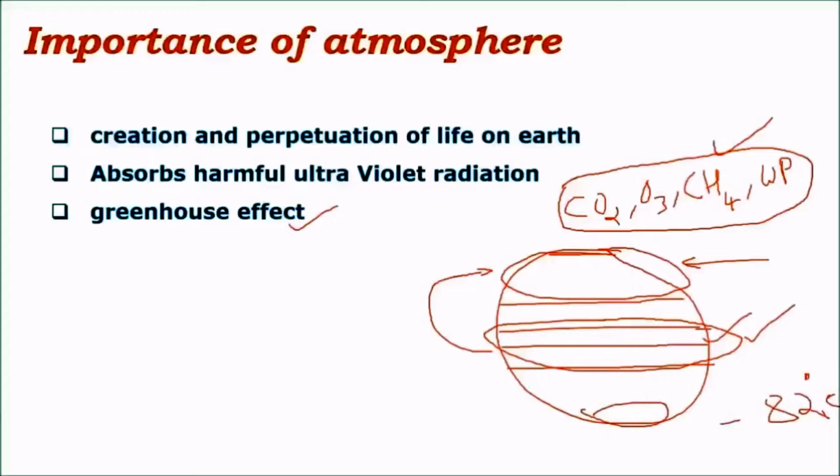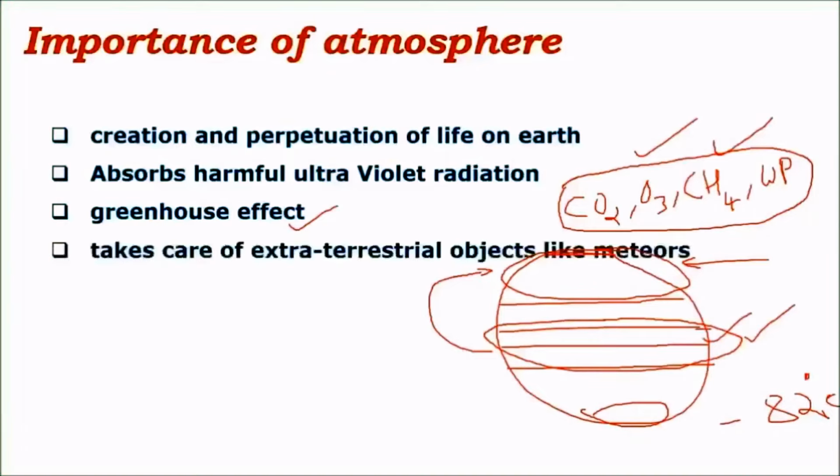But these kinds of extreme temperatures are balanced by mostly these gases called greenhouse gases, and the effect is called the greenhouse effect. So the greenhouse effect is very important in maintaining constant or least temperature variations on the Earth's surface. Thus, it is a great phenomenon which influences the creation as well as perpetuation of life.